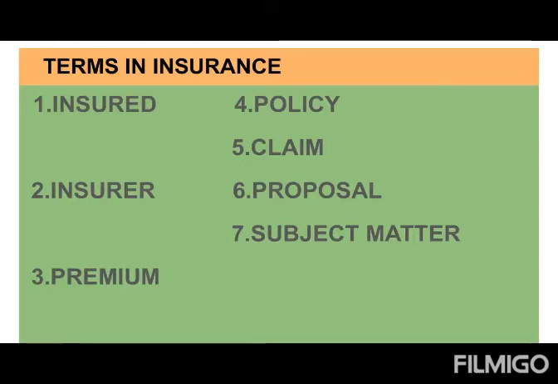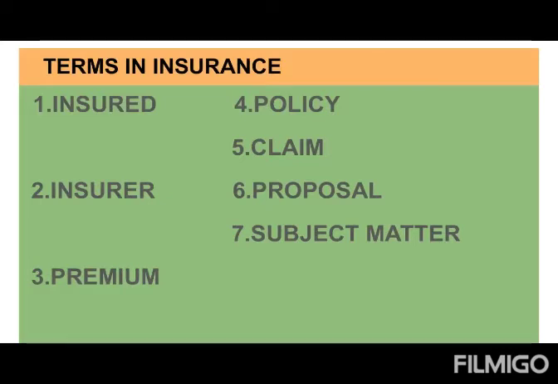Then second one is called as insurer. Insurer means from which institution or from which agency the insured is taking the policy. That organization is called as insurer. The firm is called as insurer. So the firm is what? Agreeing to compensate the insured against the loss. Okay? In case of life insurance, even insurer is also called as assurer. Insurer is also called as assurer.